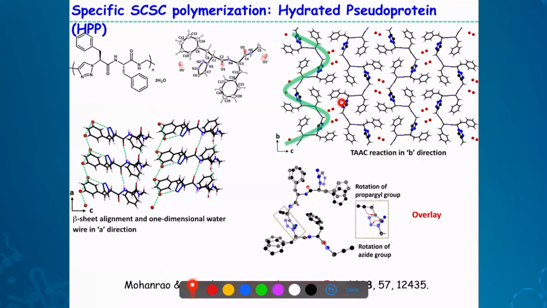The water was not there in the monomer, but during the reaction, there is space created because of slight motion in the crystal, and this takes 2 molecules of water per monomer unit from the atmosphere contemporaneously with the reaction. That means as the reaction goes, this will take water from the atmosphere. And there is a lot of interest in such material which can take water molecules from the atmosphere. Usually people are interested in such atmospheric water harvesting.